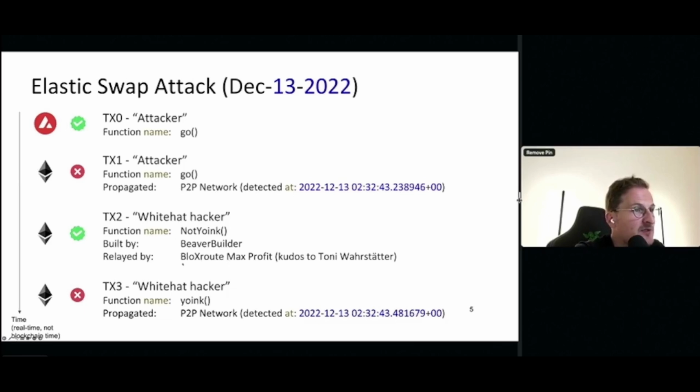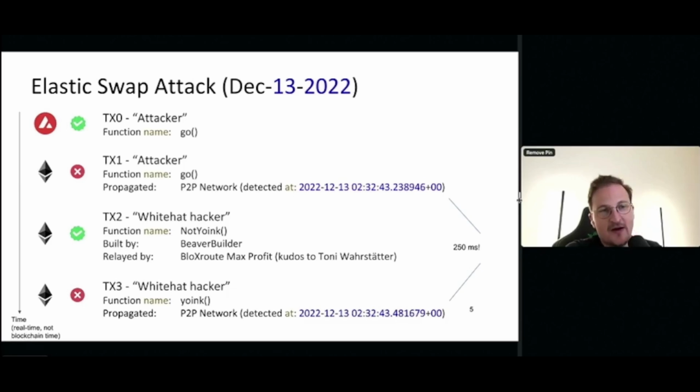So what else can we see? Well, the time difference between TX1 and TX3, the observed time between these two transactions, is only 250 milliseconds. This suggests that the way transaction 3 was created must be some automated mechanism, right? Because this can't be done in manual time. At least I can't be that fast. So there must be some automated process, I suppose, right? And eventually we only have one transaction here that was successfully executed, right?